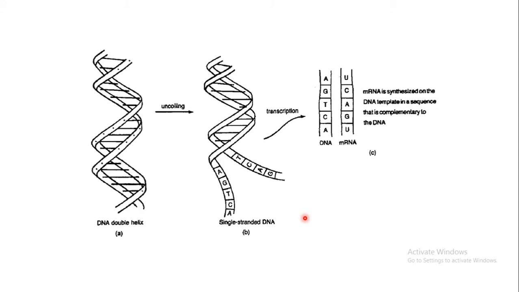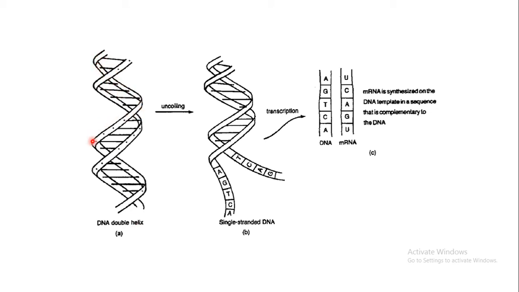Now coming to protein synthesis. DNA carries the genetic material or genetic information. Apart from that, one more important function is protein synthesis. A DNA has a double helical structure, right? So there are two strands, as I've told you earlier.